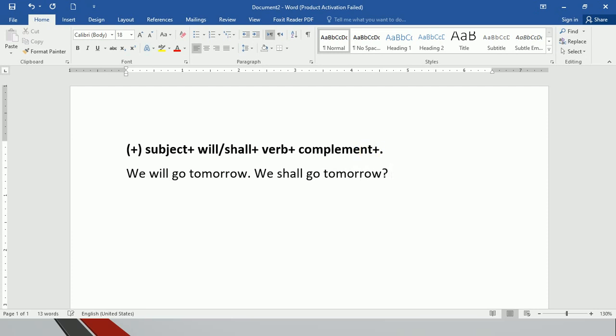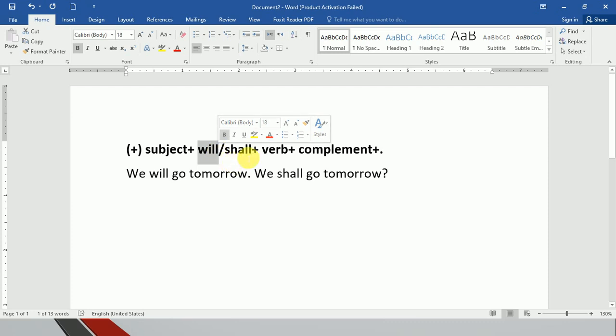We shall go tomorrow. If you want to know the differences between will and shall, go and watch a video on modal auxiliary verbs. In the tutorial on modal auxiliary verbs, I have explained the difference between will and shall. But I'll just go briefly over the differences. Will is mostly used for all subjects in American English, whether it's the first person pronoun, second person pronoun, or third person pronoun. For all subjects, will is used.